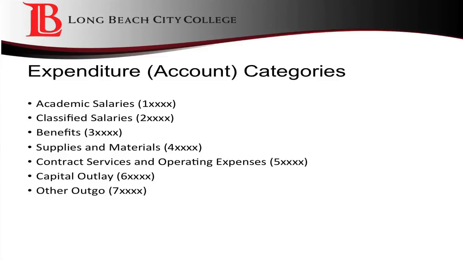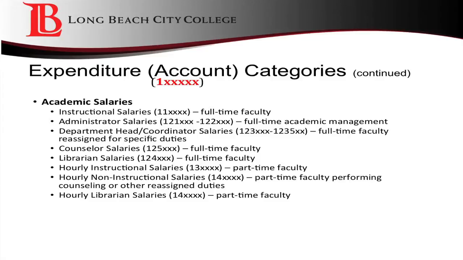There are several different accounts in the academic salaries category that start with the number 1: full-time faculty, full-time academic management, department head, counselors, hourly instructional, and hourly non-instructional. These account numbers depend on the type of work someone is performing.